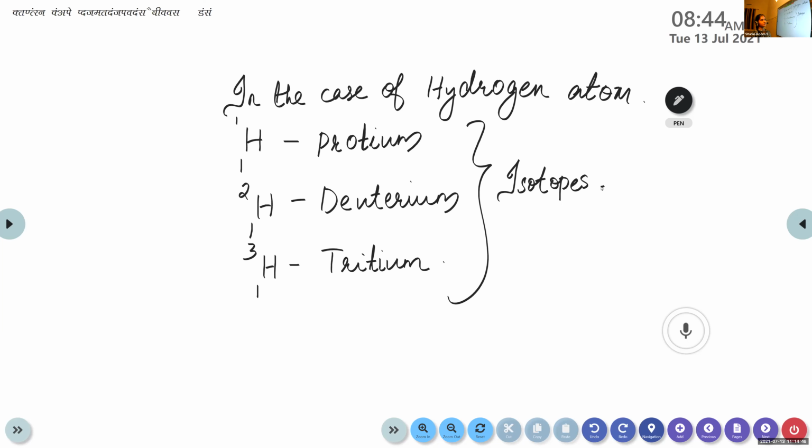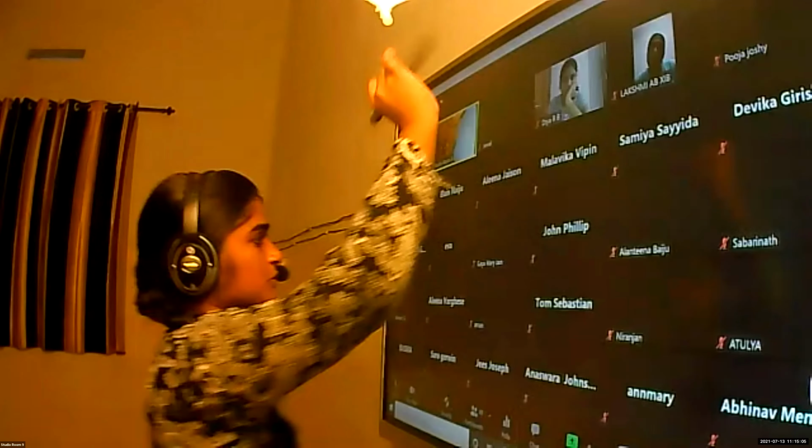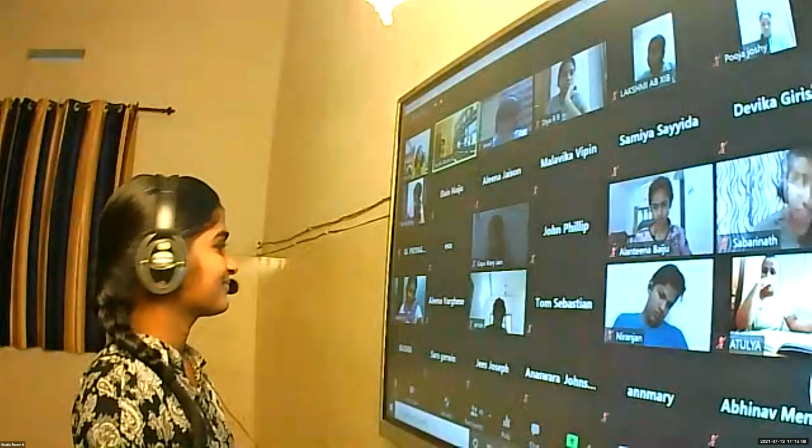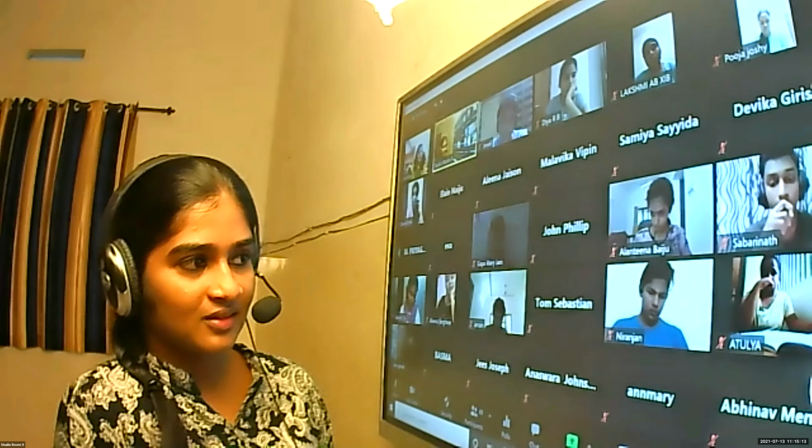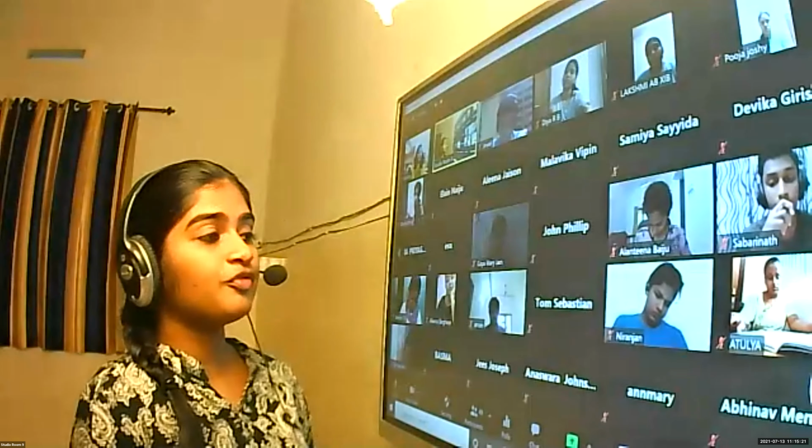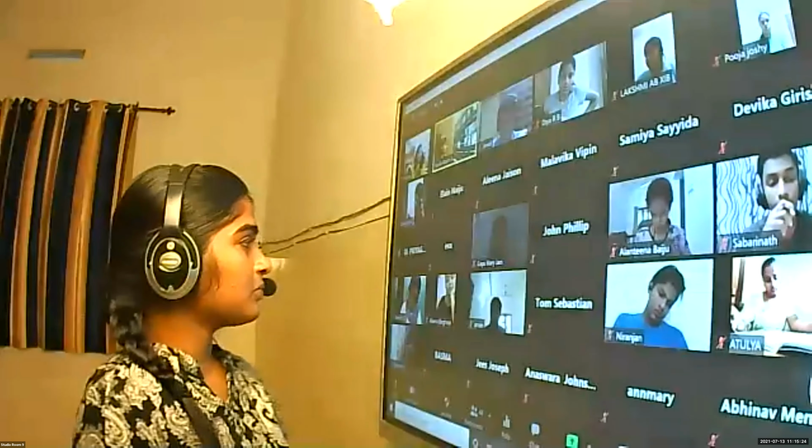Finished? I think now you are able to define isobars because it's just opposite to that of isotopes. Anyone please define? Same mass number. Tell me, Aditya. Same mass number and different atomic number. Very good. Atoms of different elements with different atomic number, but same mass number.